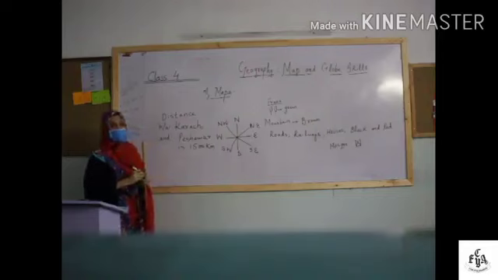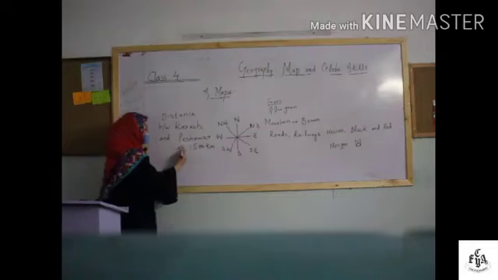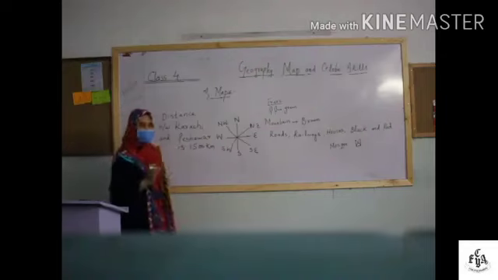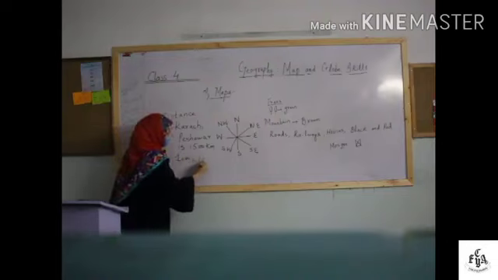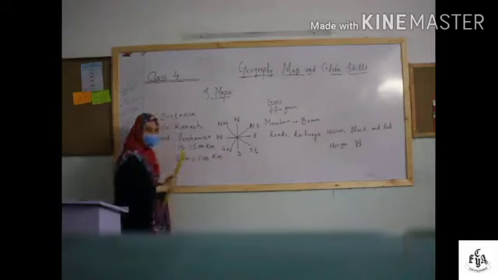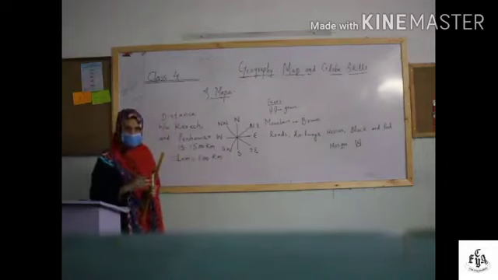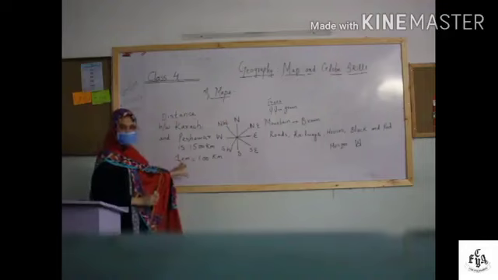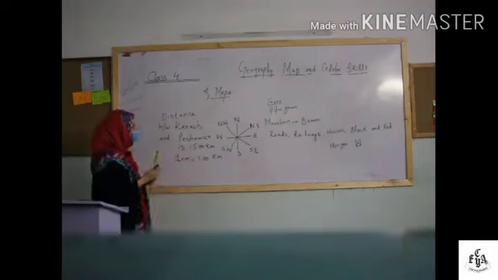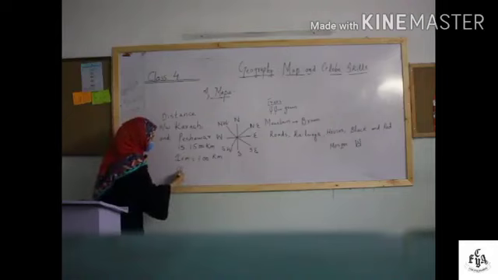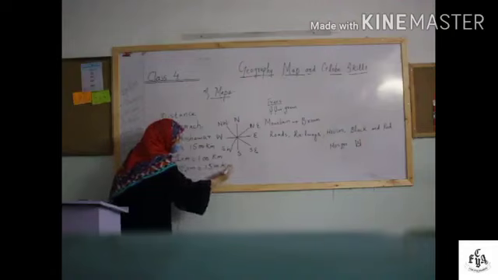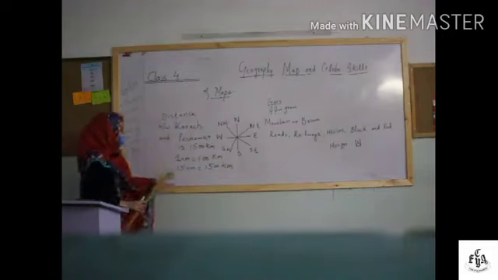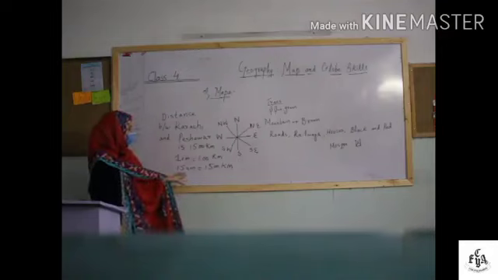Now we cannot draw a map of 1500 kilometers, it is impossible. So we have to show it in centimeters on a map, and for this purpose we use scale. For example, 1 centimeter is equal to 100 kilometers. Mathematically it is not equal, but on the scale 1 centimeter is equal to 100 kilometers. So 1500 kilometers will be equal to 15 centimeters. That is why we use scales, because we can show the distance in centimeters on a scale, not in kilometers.